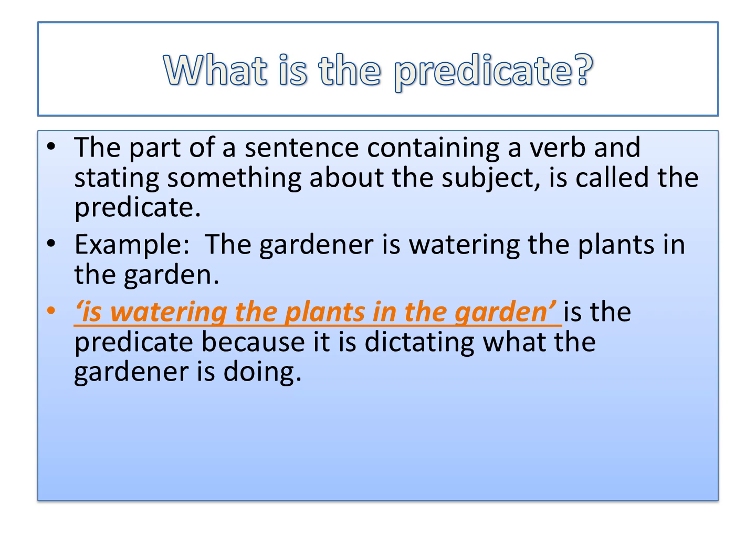We know that predicate is the part that states something about the subject. Here students, we must remember that a predicate has two things. First, a predicate contains a verb, and secondly, it states something about the subject.